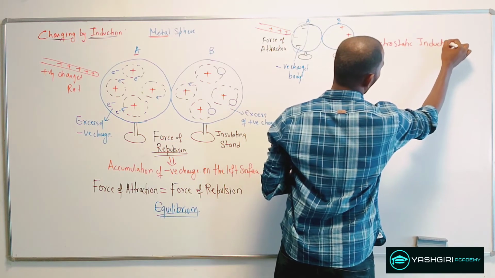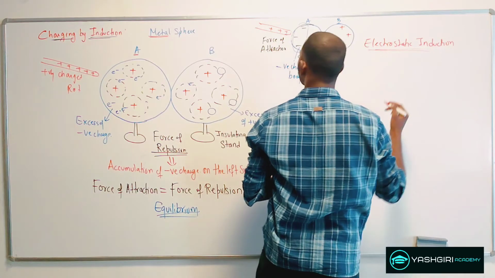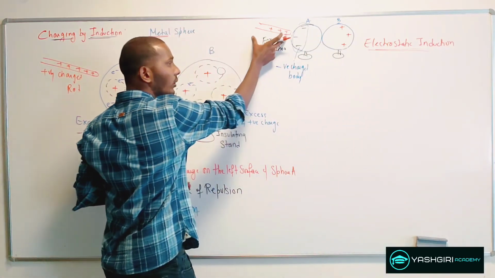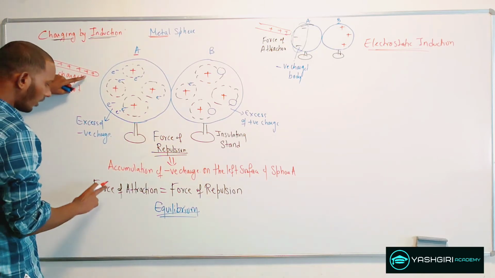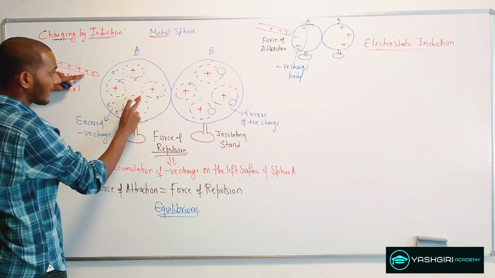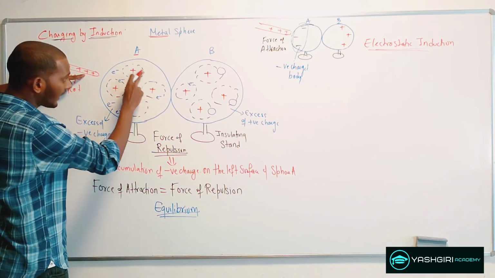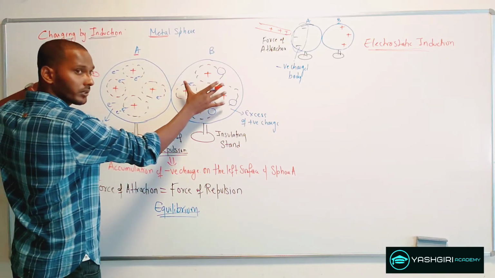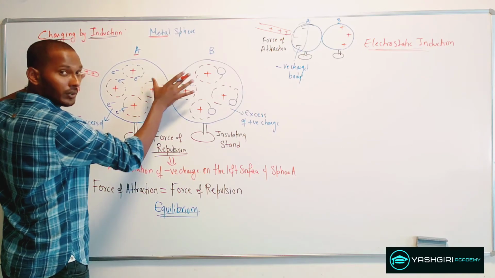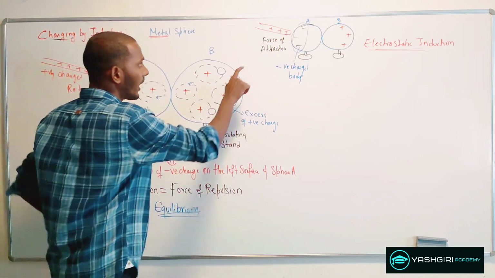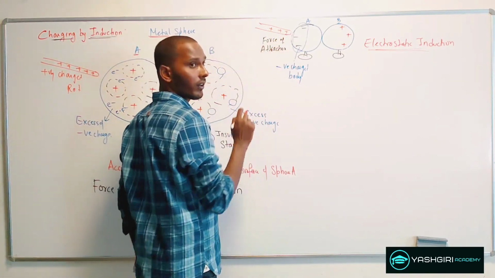And now if I take this rod out from here, there will not be any force on these electric charges. So these electric charges will redistribute themselves and they will go back to the original neutral state. That will happen when you take out the rod from here.